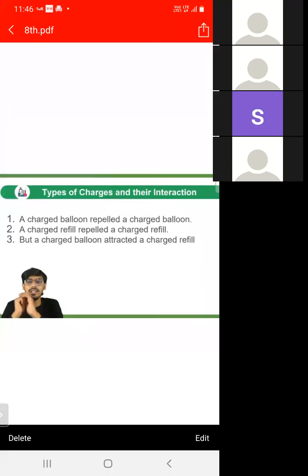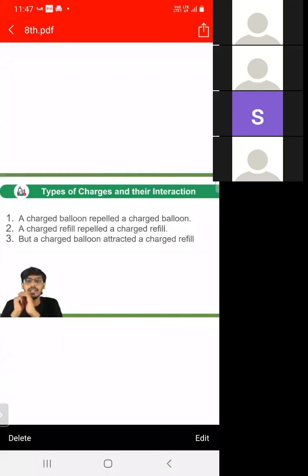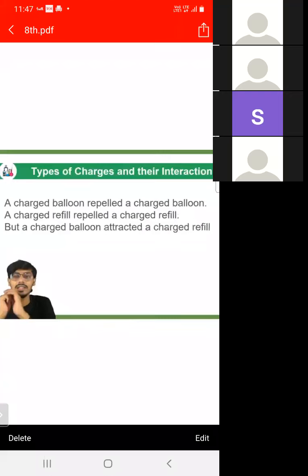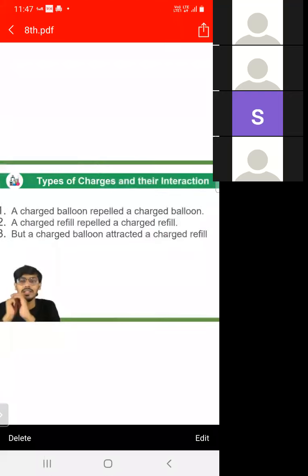And a charged refill repels a charged refill because the material is the same. But a charged balloon attracts a charged refill because they are of opposite material. Balloon is opposite to the refill, and opposite charges attract each other.